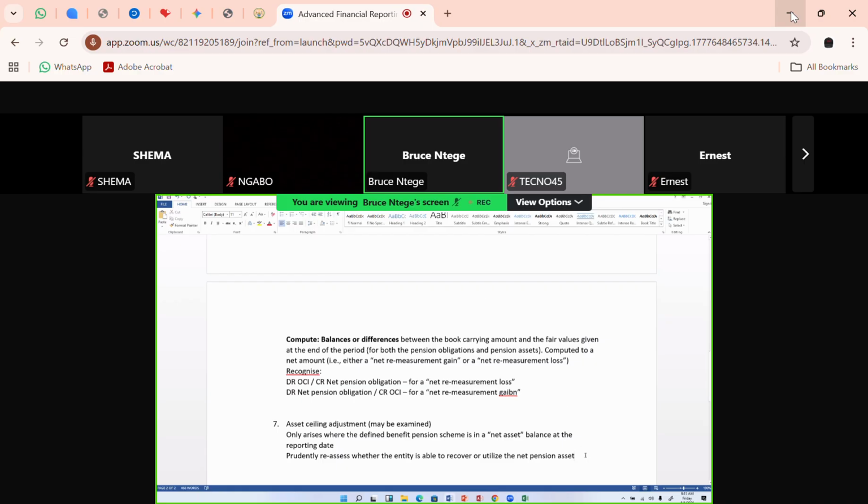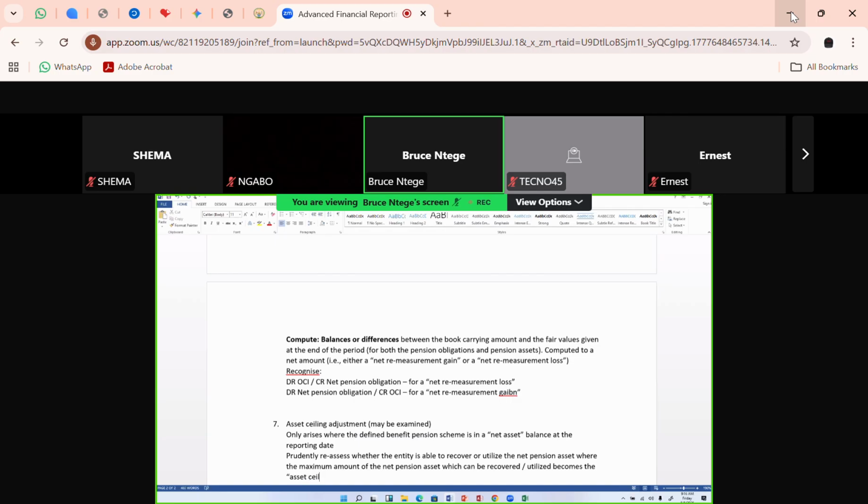So the maximum amount of the net pension asset that can be recovered or utilized becomes our asset ceiling. So it's the maximum. So this becomes the asset ceiling.